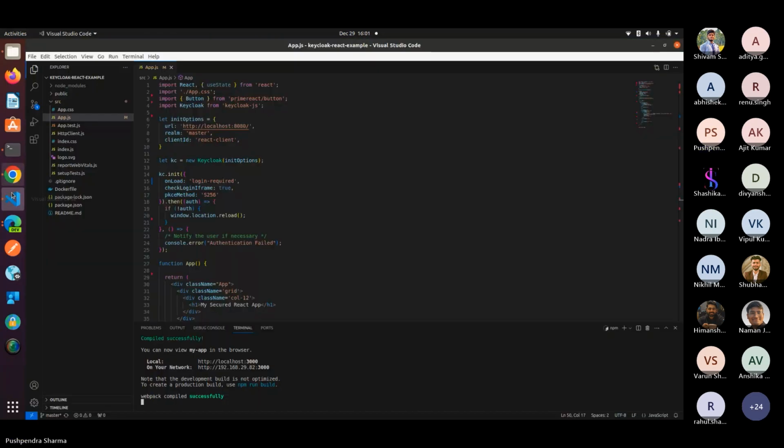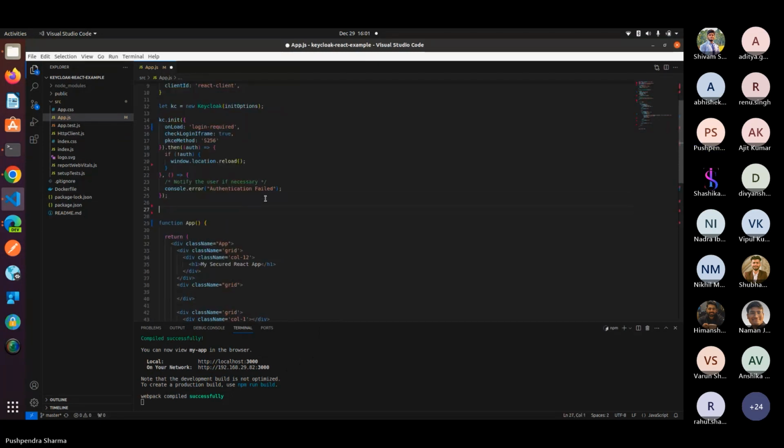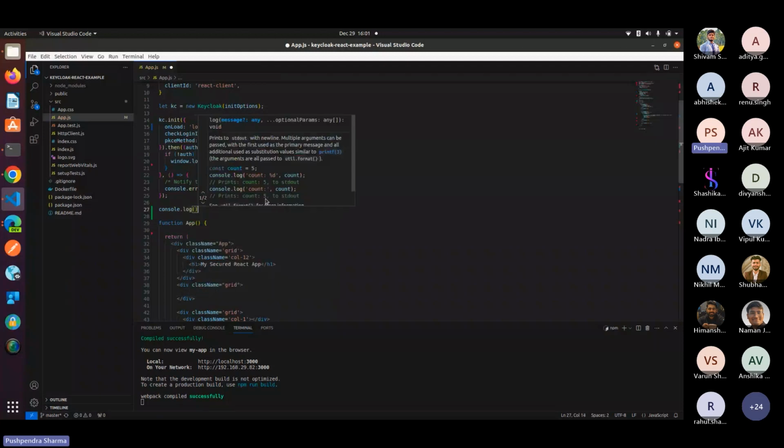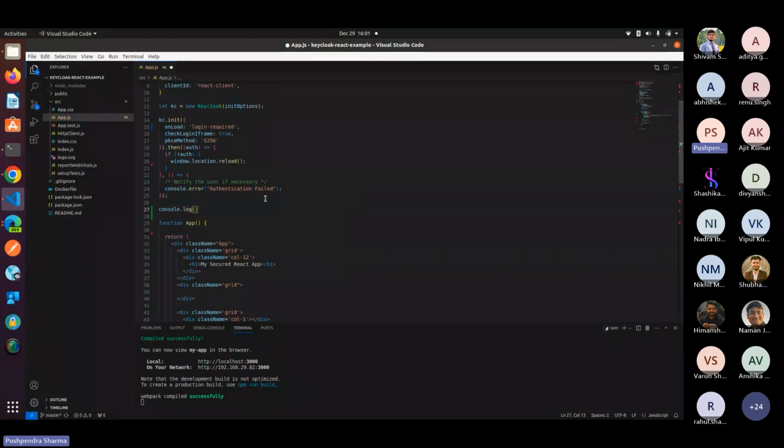And lastly, if I wanted to console or show some more information, like whether the user is authenticated or not authenticated, and show some user information as well, I can simply do that by getting this KC variable.